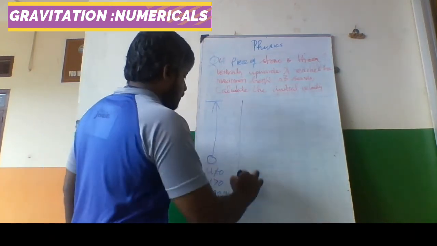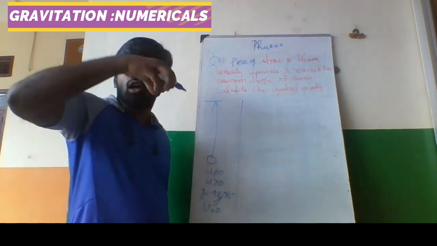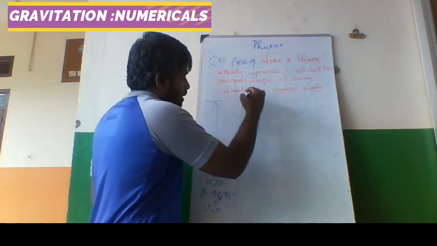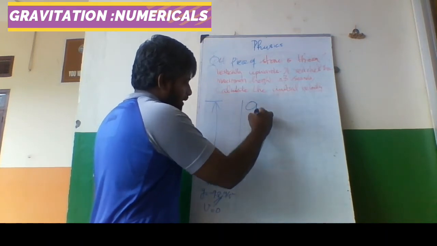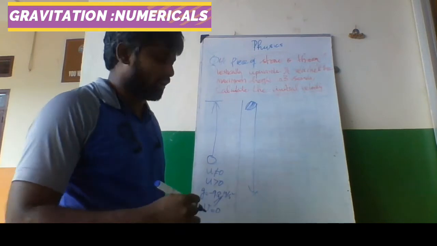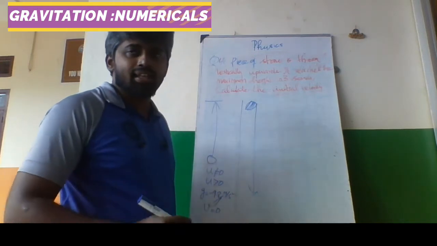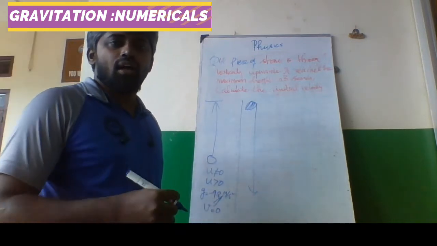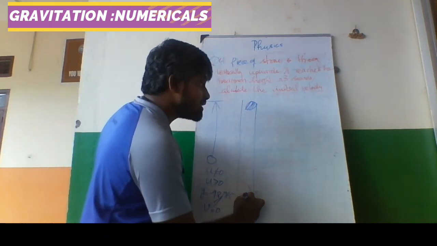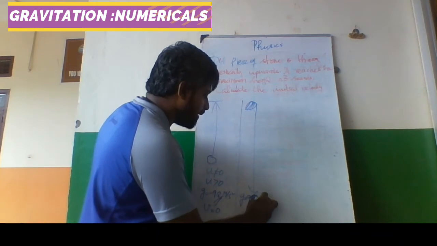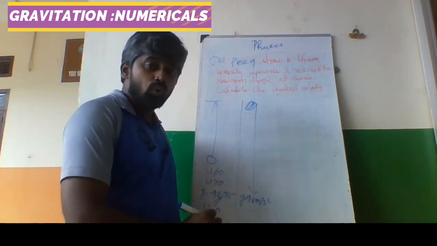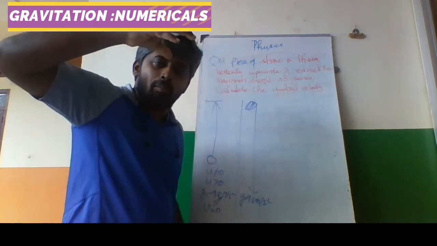Now when something is thrown from top to bottom, when a ball is coming from the top to bottom, it is towards the force of gravity, so g is 9.8 meter per second square. So what is u when it is dropped?